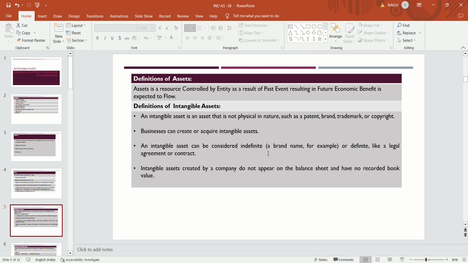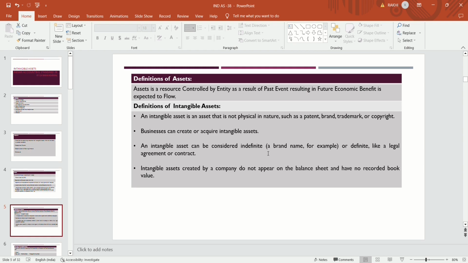A business can create or acquire intangible assets. The intangible asset can be considered as indefinite, a brand name for example, or definite, like a legal agreement or contract. Now, an intangible asset created by a company does not appear on the balance sheet and has no recorded book value.